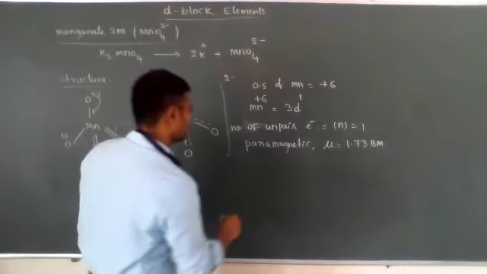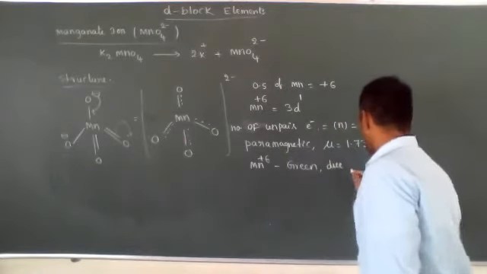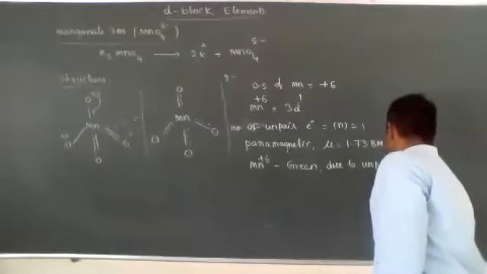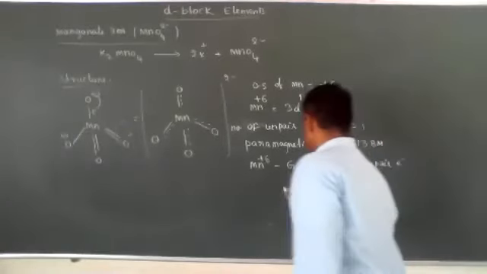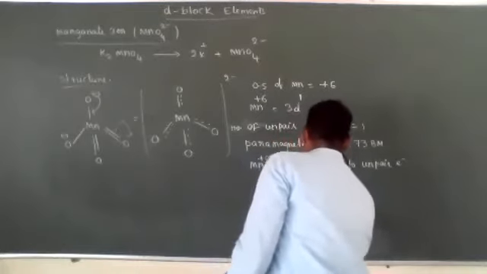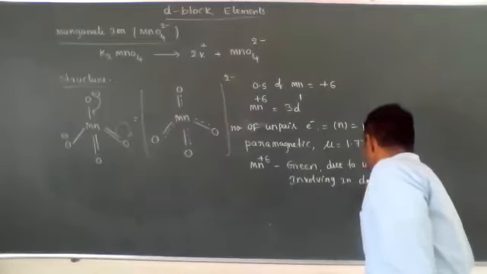It has color. So what is the color of Mn+6? Green color. This green color is due to the unpaired electron involved in d-d transitions.